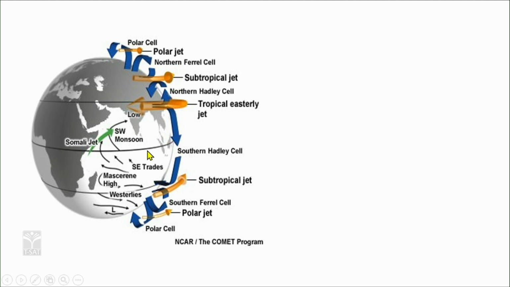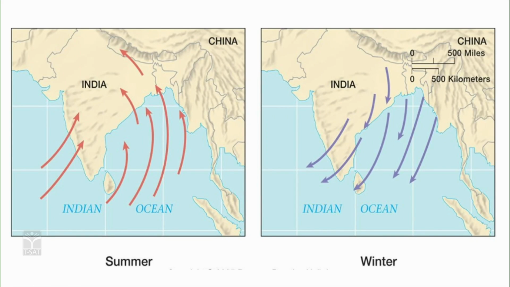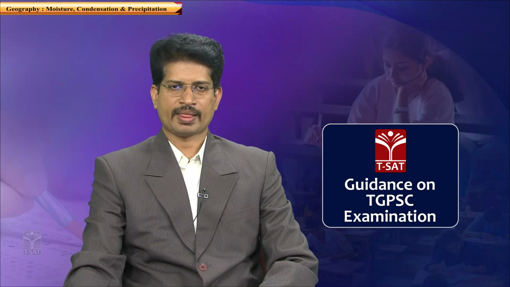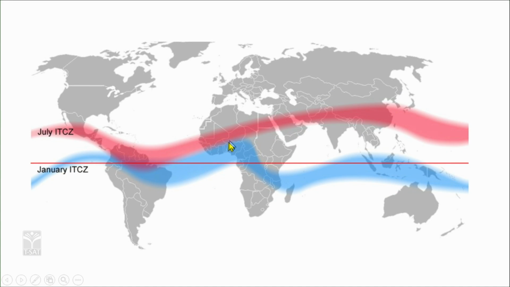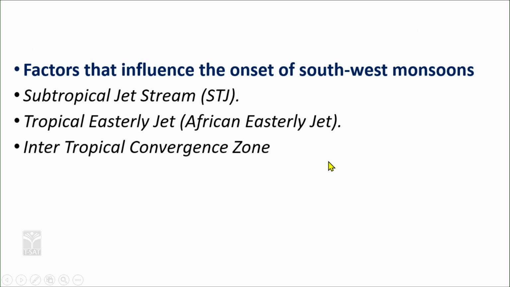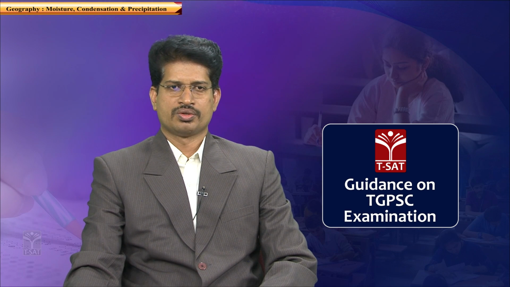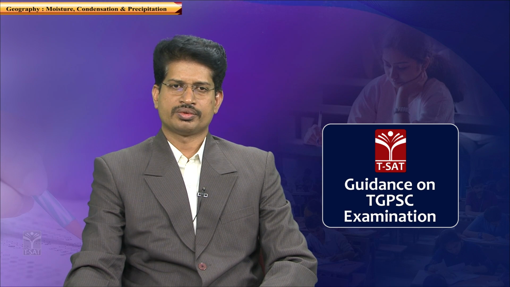Apart from this, the shift of the ITCZ, and the low pressure trough created at the Tibetan plateau, further strengthen the monsoons. Because of the dominance of landmass, more low pressure is created. So the ITCZ, the red line, is shifted more to the north in the summer when compared with the blue line of the ITCZ during the winter season. So these are the apparent migrations.